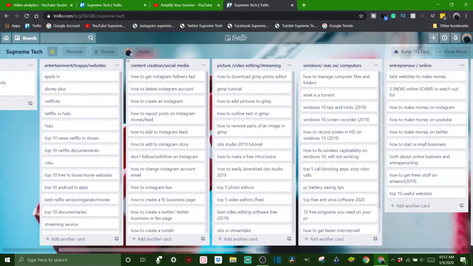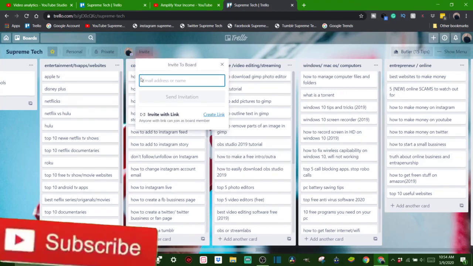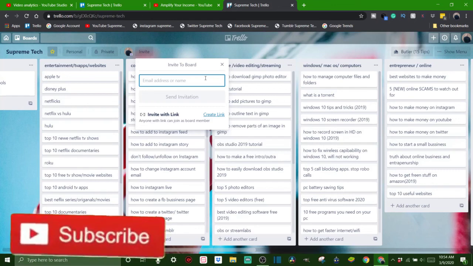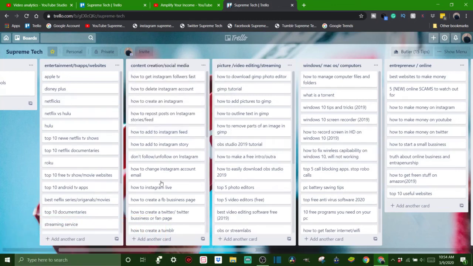Oh, and one more thing, right here is where you can invite people to the board. So you just type in the email address and they can have access to everything on this board. They can look at what they need to do. So like I said, if you have employees, this is great. Any business you can use this for. It doesn't have to be content creation, it could be anything.